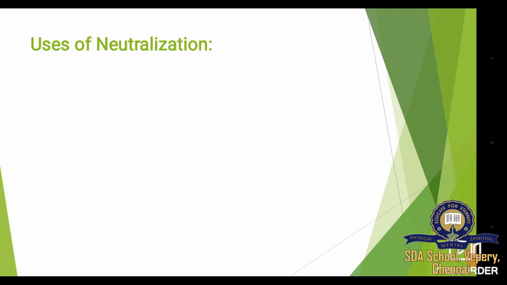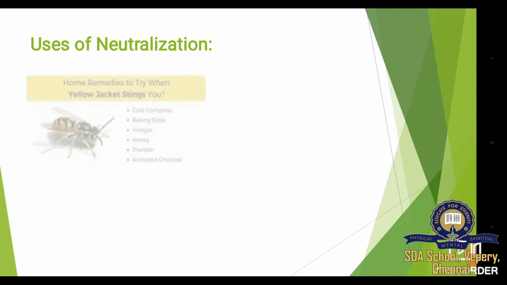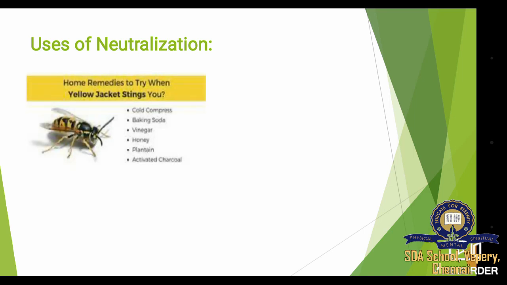Next we see the uses of neutralization. Where is neutralization used? It is first used in pain removal. If someone is stung by a bee, formic acid enters their skin and causes pain in the body. To neutralize this formic acid, baking soda or vinegar is used.